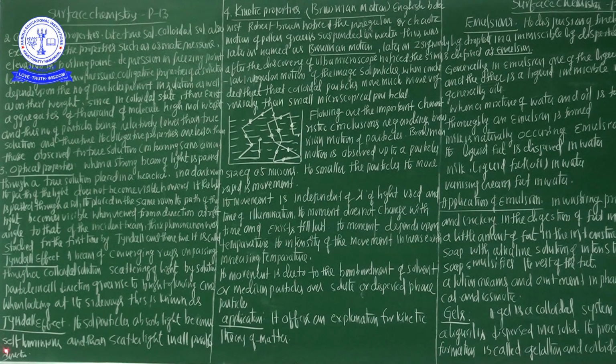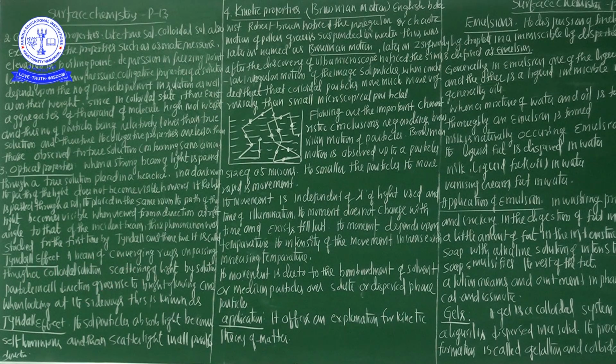However, if the light is passed through a colloidal solution placed in the same room, the path of the light becomes visible when viewed from a direction at right angle to the incident beam.